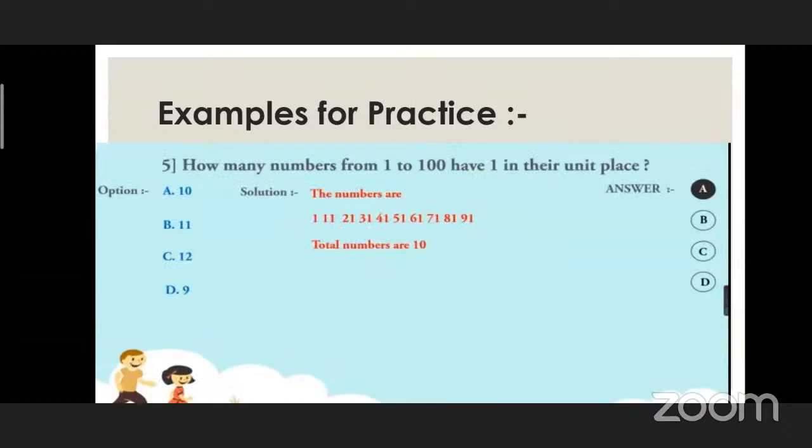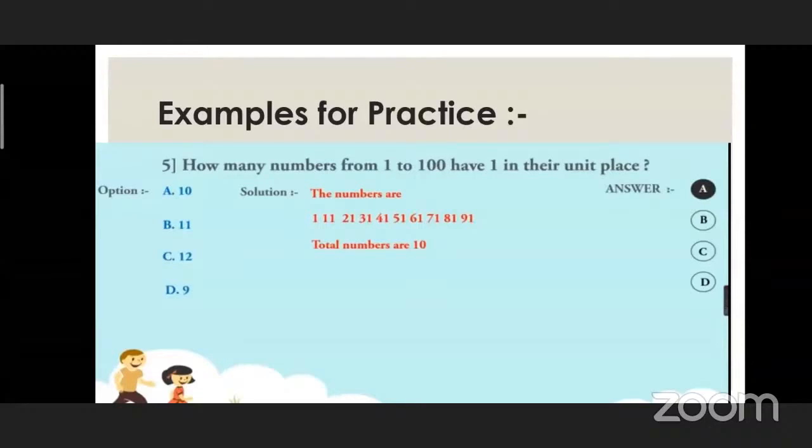How many numbers from 1 to 100 have 1 in their unit place? Sir, 10. Yes, very good. 10. Which are the numbers? The numbers are 1, 11, 21, 31, 41, 51, 61, 71, 81, 91.